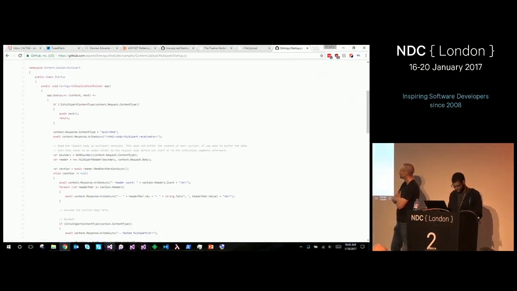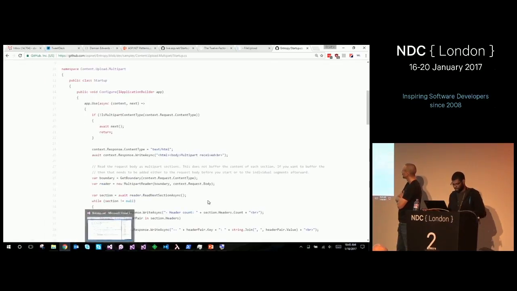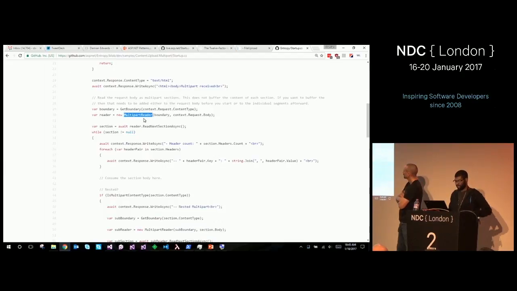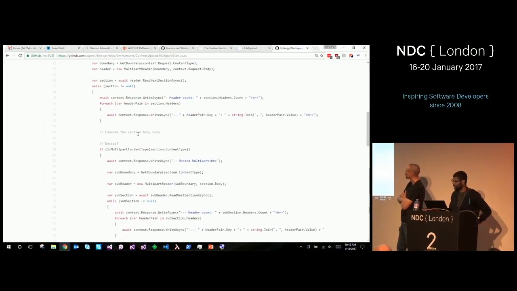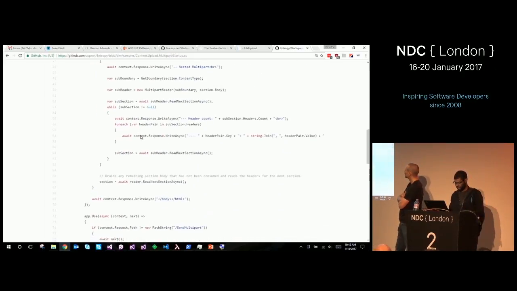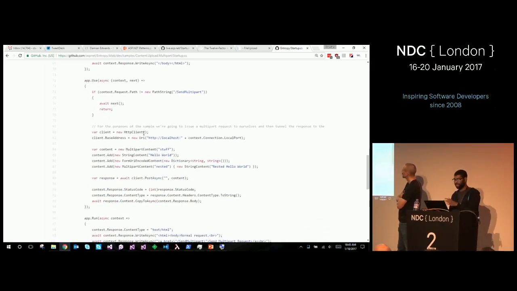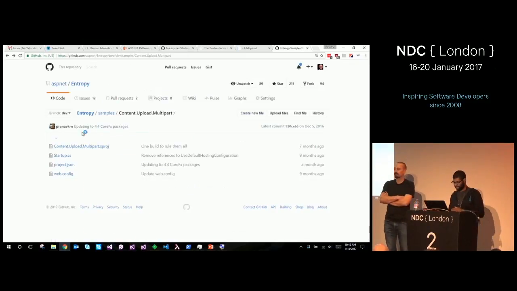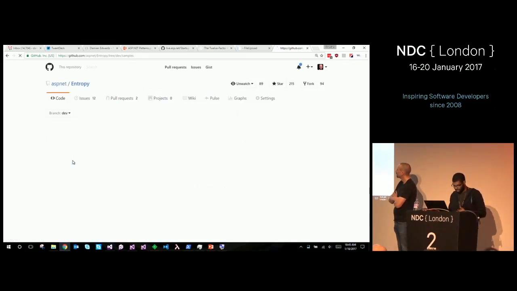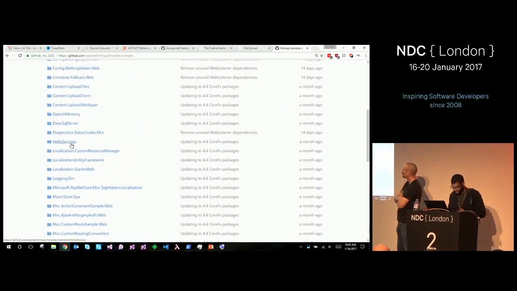As an example, we have a middleware that checks the content type for multi-part content, and does the parsing using the multi-part reader API we have in the framework now. It calls ReadNextAsync, so you can actually read multi-part requests without having to parse them yourself manually. Nice. So do explore Entropy because there are a bunch of cool samples in here that are kind of fringe. There's dozens and dozens of samples in that repo, and they're all sort of categorized. There's file upload via middleware. Upload files, what's that one do?